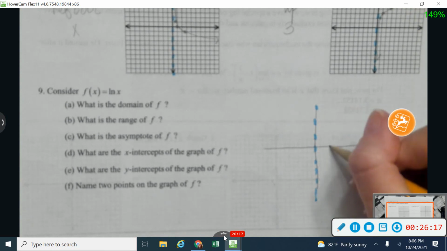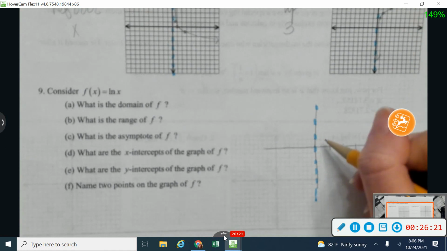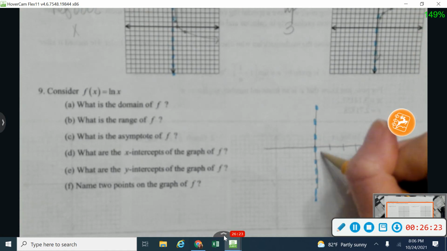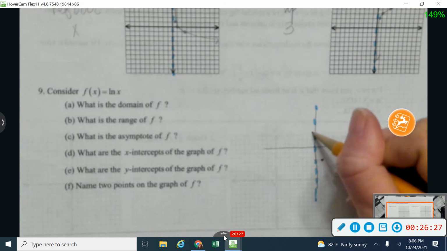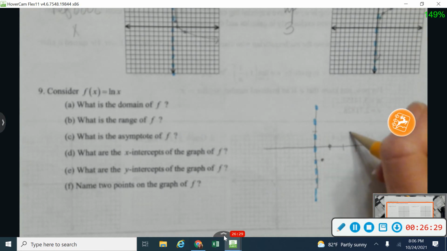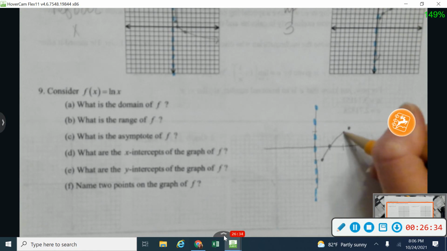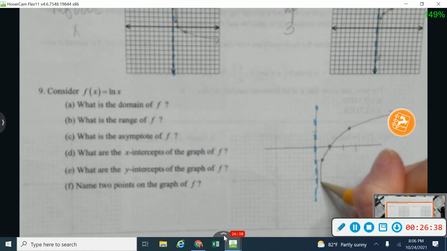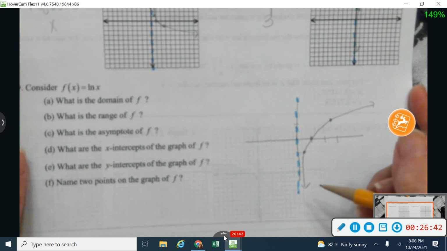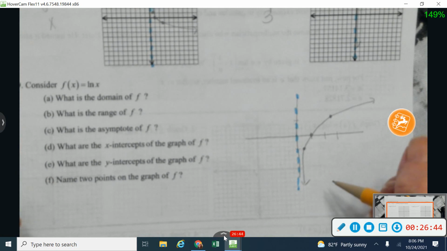I'm going to go to 0.36, negative 1, and 1, 0, and 2.71. So again, the same 3 points that I used up there on number 5 because we're working with that natural log graph. It looks a little bit like that. It's a little bit easier to see on this one because my graph isn't quite so small.